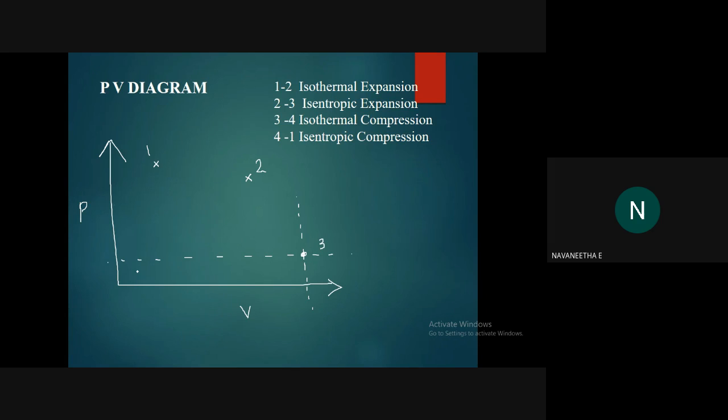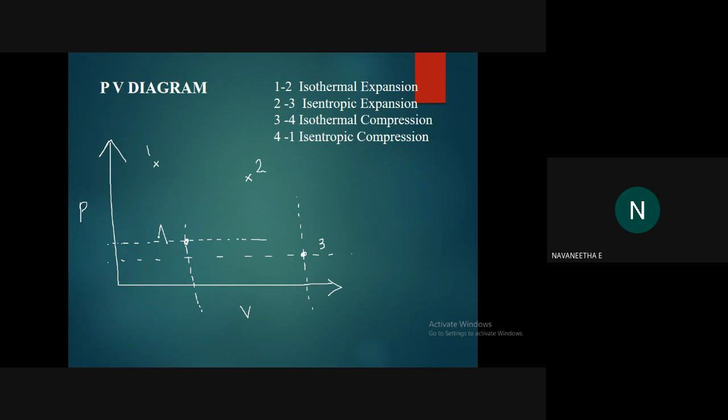Then the next one is the fourth point. What about the fourth point? Pressure increases, volume decreases. Since pressure increases, we have to draw the X line above the X line of the third point. So here is the pressure point of the fourth one. Then what about the volume? Volume decreases, so volume is less than the third point. So here is the fourth point.